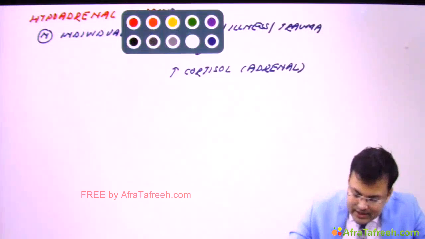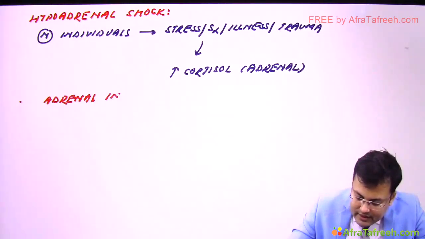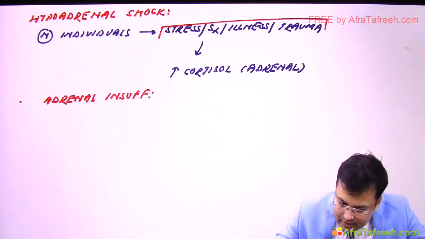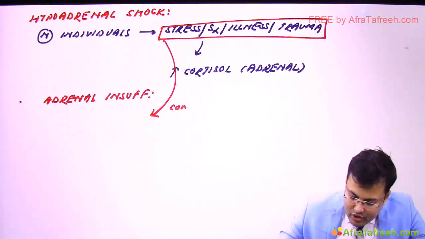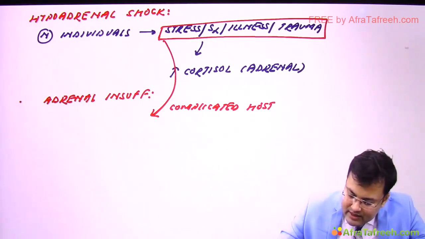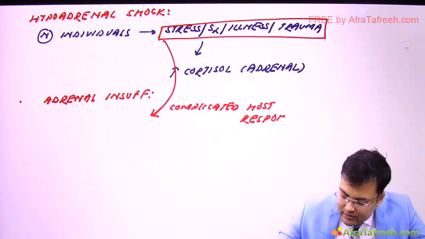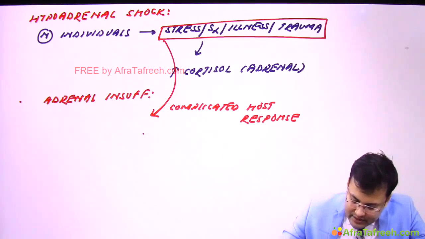Okay, but if the patient is having unrecognized adrenal insufficiency, what's the problem? In these situations, yes, the host response is complicated. So there is a complicated host response, because now there is no release or lesser release. Clear? And this complicated host response in patients having adrenal insufficiency is known as hypoadrenal shock.